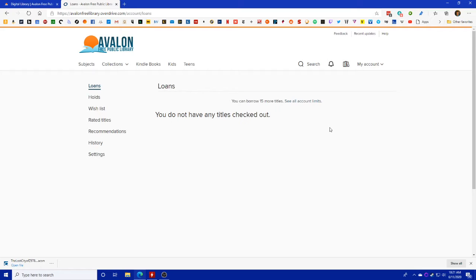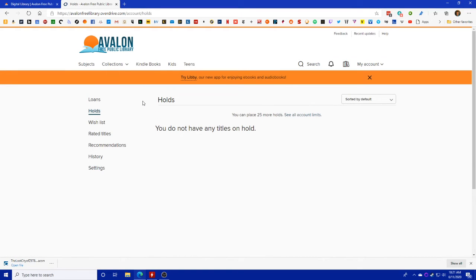And that sent it back, so the next person can have it, or you could go ahead and try to get it again if no one is waiting to get it in the right format, if you had unintentionally selected the wrong one. While you are in your account, you can also have a look at your holds. I shouldn't have anything on hold right now, but anything that you're waiting for would appear there.